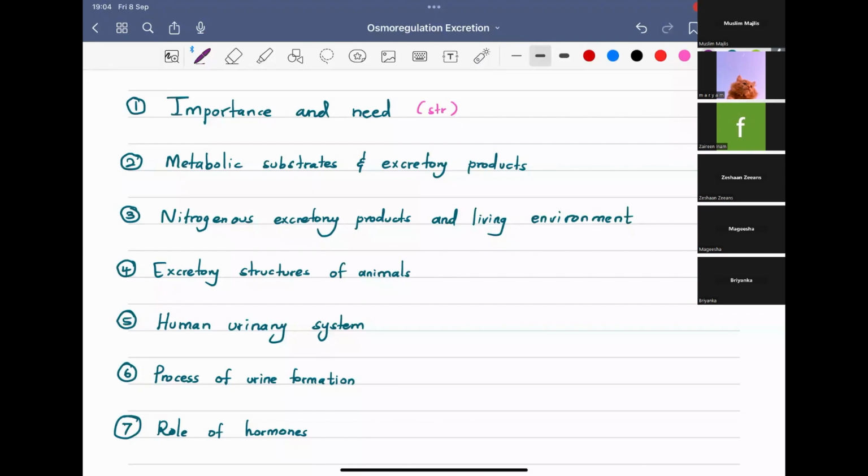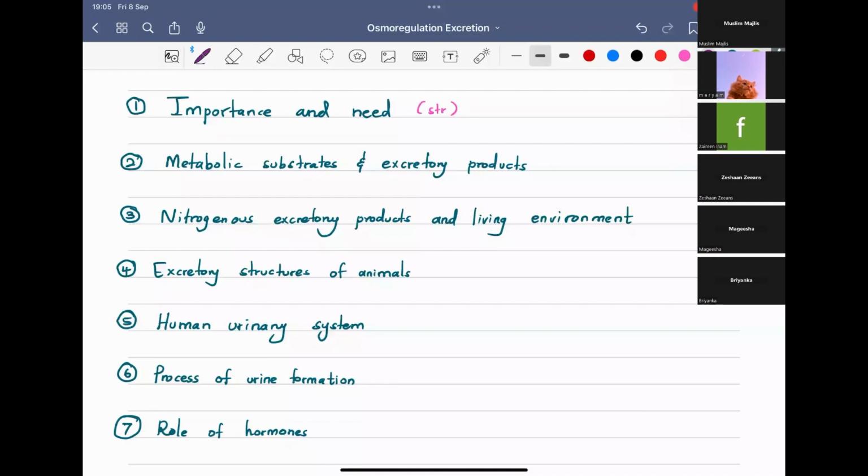These are the subtopics we will be seeing today: the importance of osmoregulation and excretion, nitrogenous excretory products and their relationship with the living environment, excretory structures of animals and their diversity, the human urinary system, the process of urine formation, and the role of hormones.